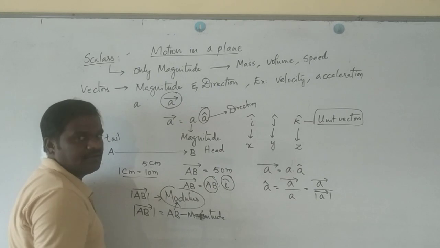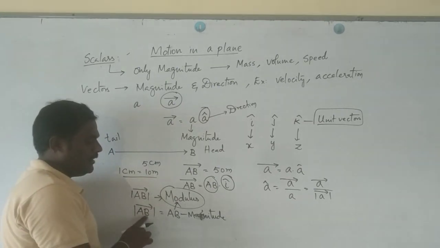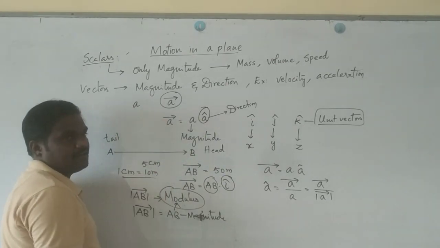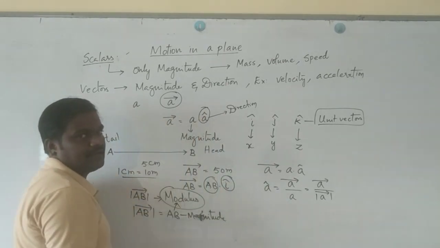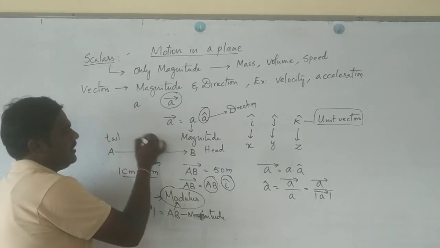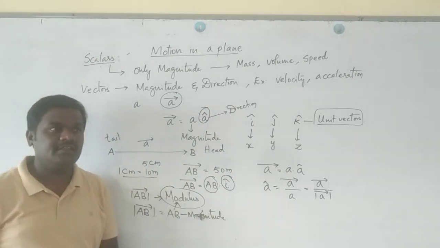Again the same meaning, you may get confused. Here I have taken two letters, here one letter. No difference. Here AB itself is indicating a vector, and here A itself indicates one vector. So in order to simplify this, I can take AB as A bar. Again there is no change in the meaning.